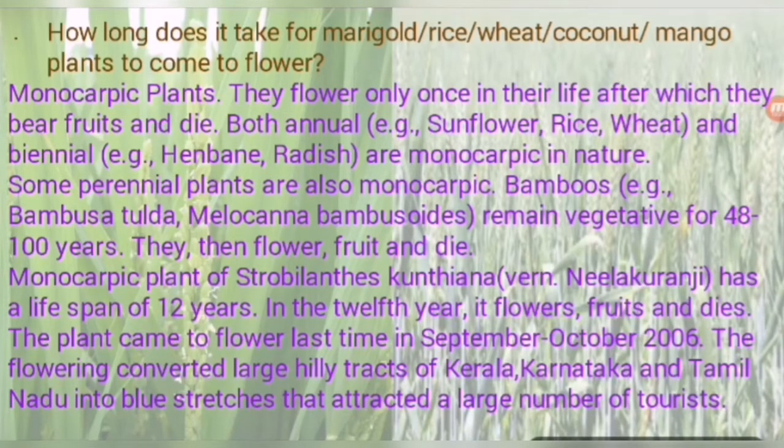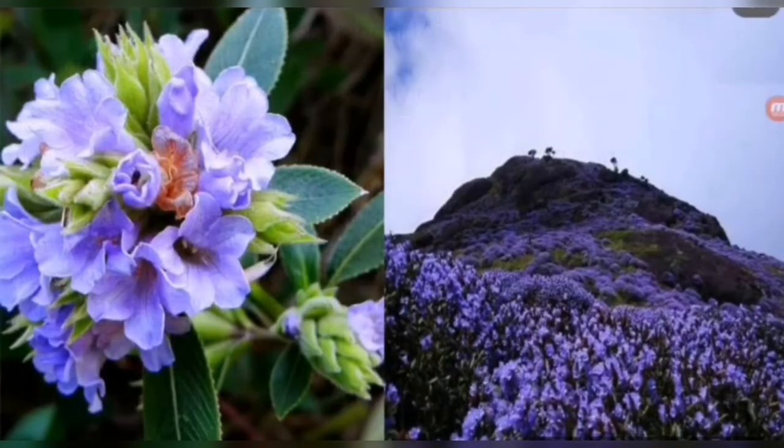Let's discuss, and I will show you the picture of Strobilanthes kunthiana. So this is the picture of Strobilanthes kunthiana. Students, you are looking at the very beautiful flowers it has, and all the hilly areas of Tamil Nadu, Kerala and Karnataka bloom bluish, means all the surface of the hill stations is covered with this blue color flower. So it is very attractive. That is why tourists are attracted towards these hill stations.